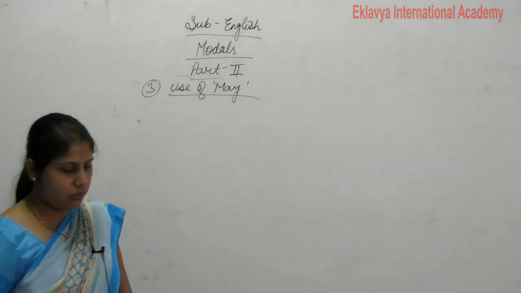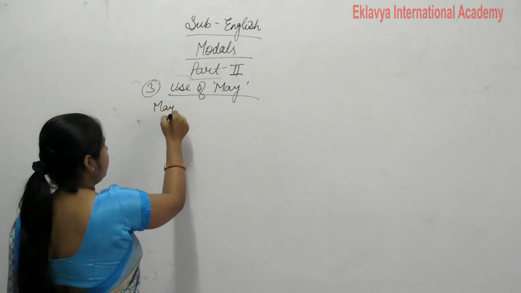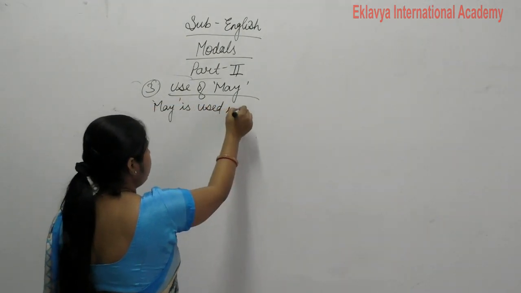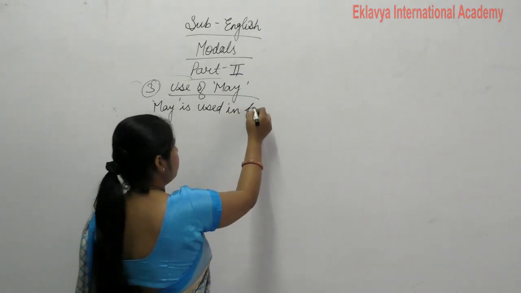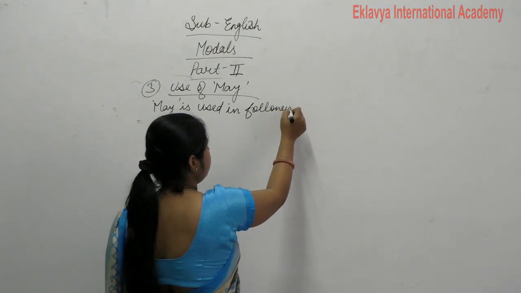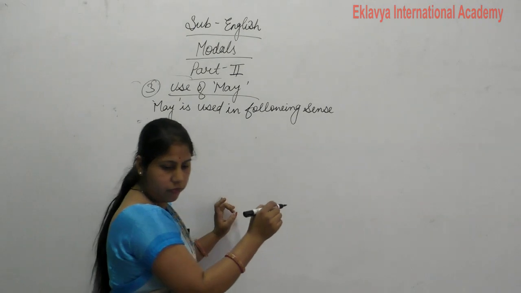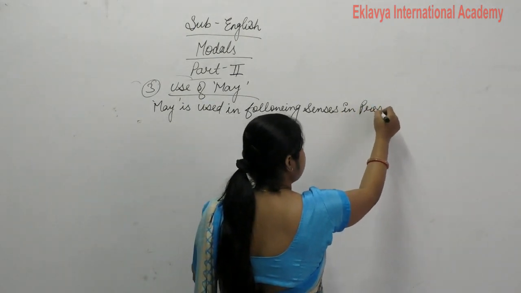May is used in the following senses in present tense.